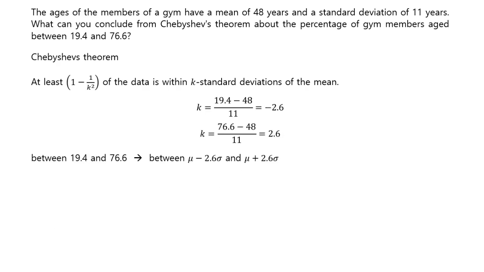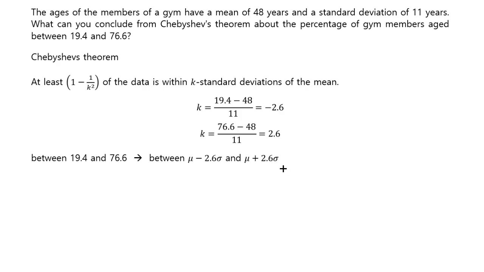In other words, saying between 19.4 and 76.6 is the same thing as saying between mu minus 2.6 sigma and mu plus 2.6 sigma, where 2.6 is the value of k.